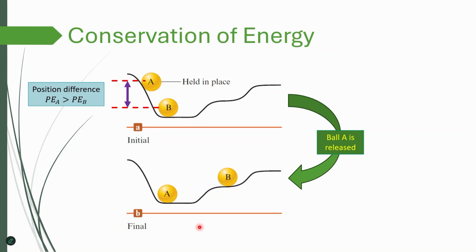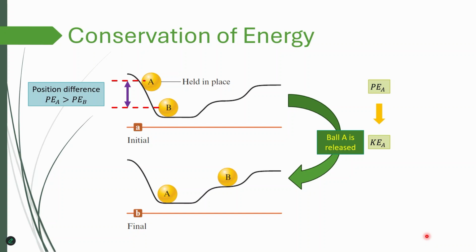So what happened here is we had potential energy for A. Because it's in a higher position, it has some potential energy. And when we release ball A, it's going down, it's losing its potential energy. But because energy is conserved, this energy should go somewhere. And as you can also see, A is moving. So that means potential energy of A is converted to kinetic energy of A, as a result of which we are having some motion. Kinetic energy is always associated with the motion of an object, all right? And so basically potential energy of A is converted to kinetic energy of A.